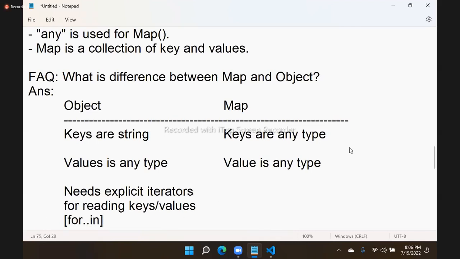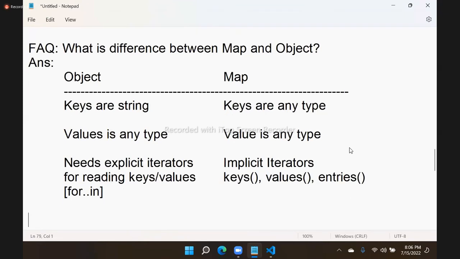But map has implicit iterators: keys, values, and entries. These are used to read all keys, all values, and all keys and values. So without using explicit iterators, you can simply read all the keys and values.